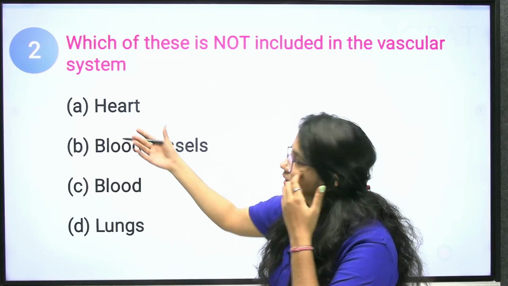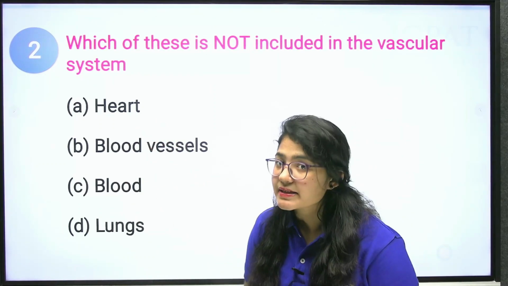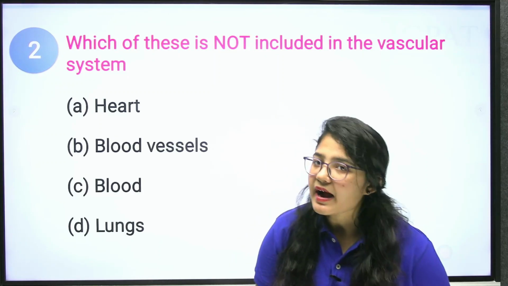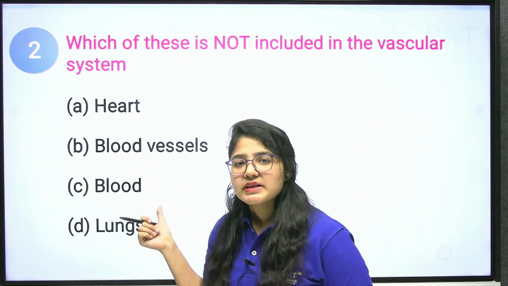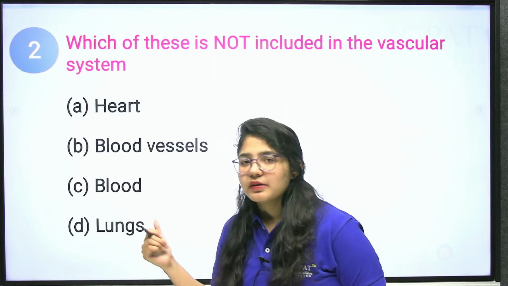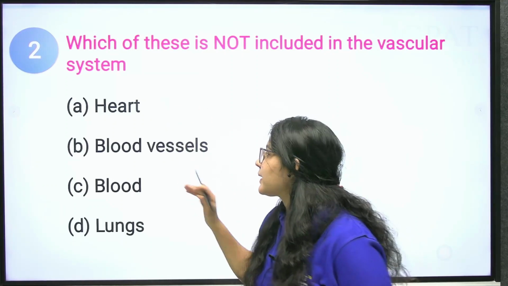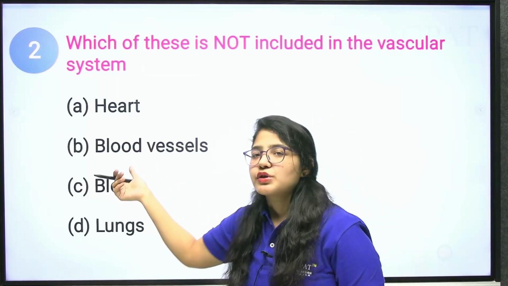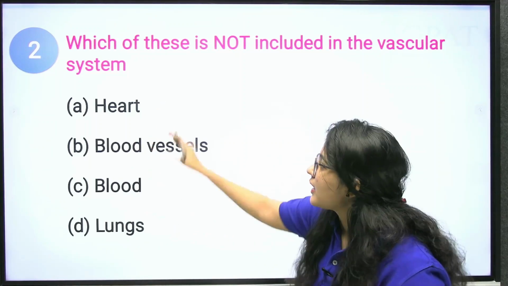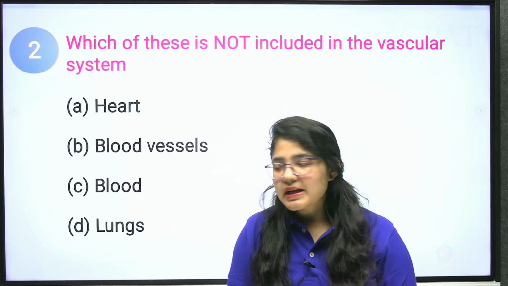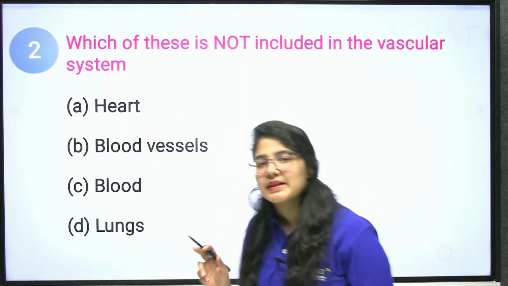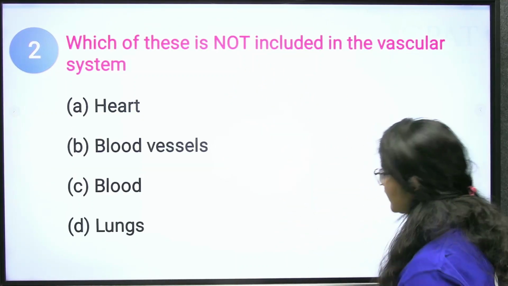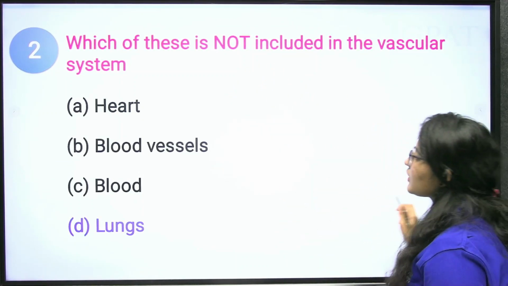The heart consists of vessels, especially the arteries known as the coronary arteries. Next are the blood vessels, and the blood. These are all part of your vascular system except the lungs. Here also 'not' is written, so pay attention. The correct answer is the lungs.